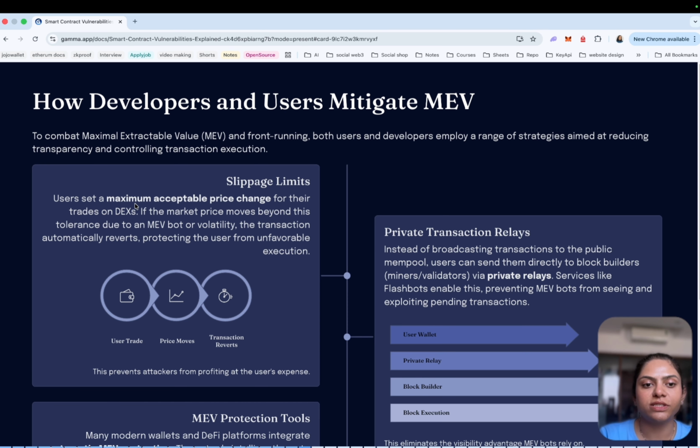The user sets a maximum acceptable price change for trades on a DEX. If the market price moves beyond this tolerance due to an MEV bot or volatility, the transaction automatically reverts, protecting the user from unfavorable execution. This prevents attackers from profiting at the user's expense.